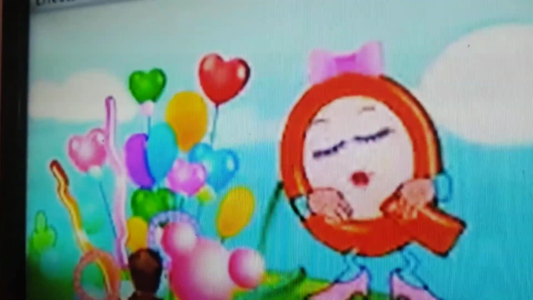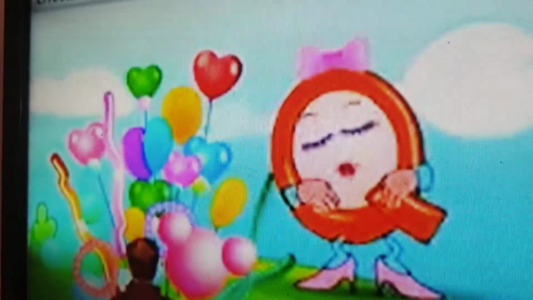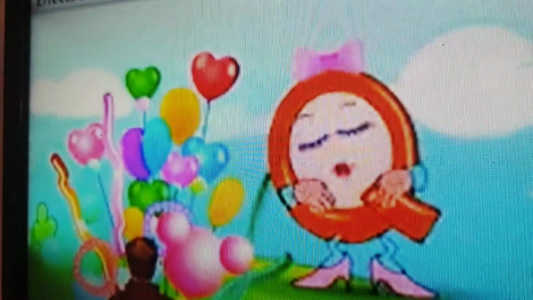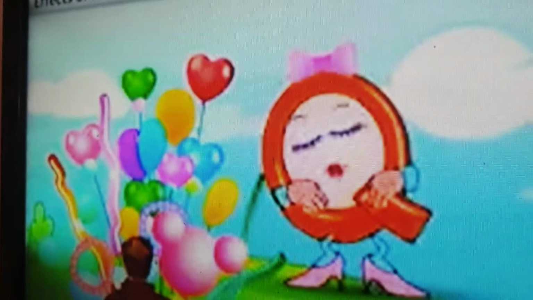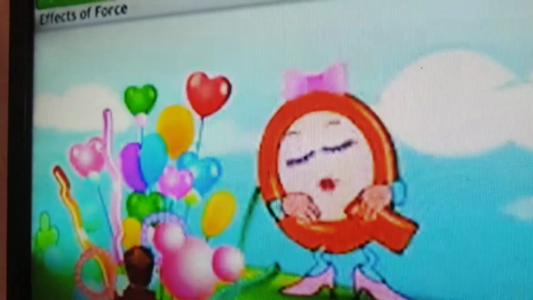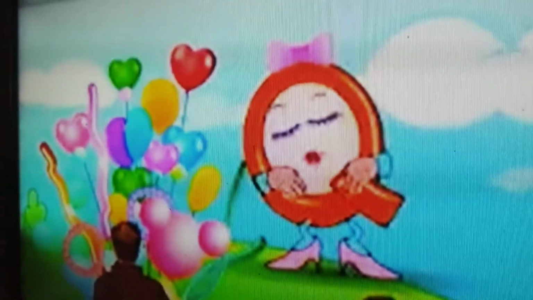Look here, children, what are they? You can see different kinds of balloons, different shapes of balloons, right? How can we make all these balloons? When we blow air into the balloon, we get only one shape. But in toy shops, like the balloon vendors, we can see differently shaped balloons, right?